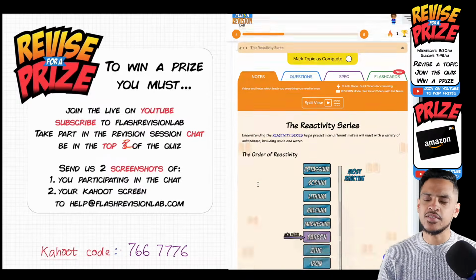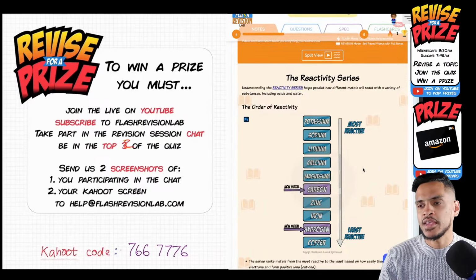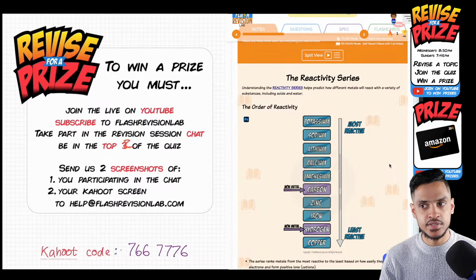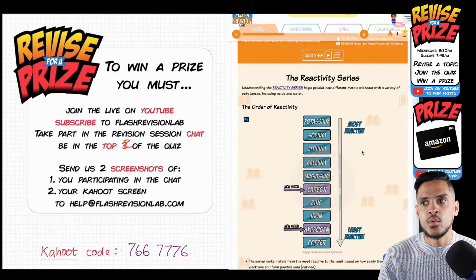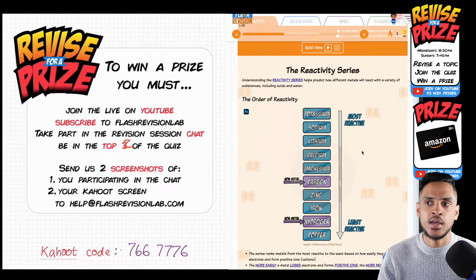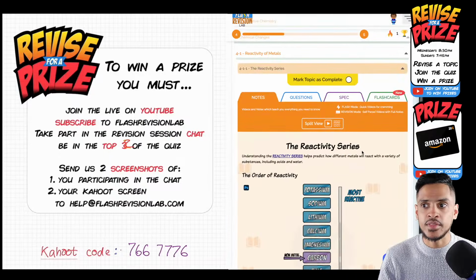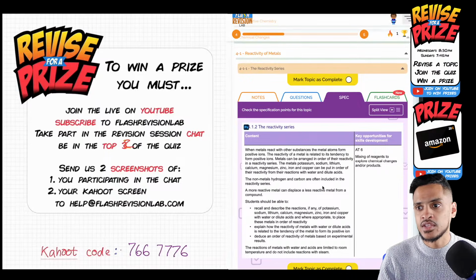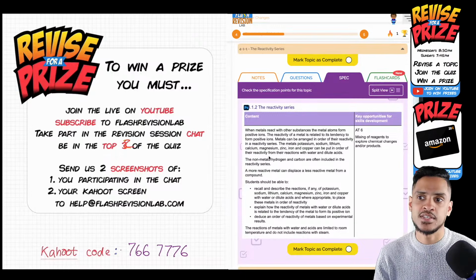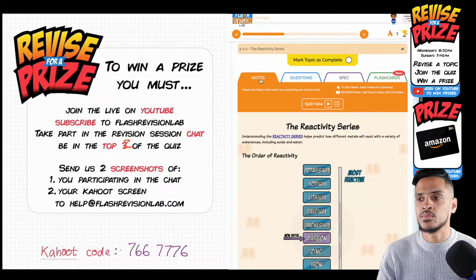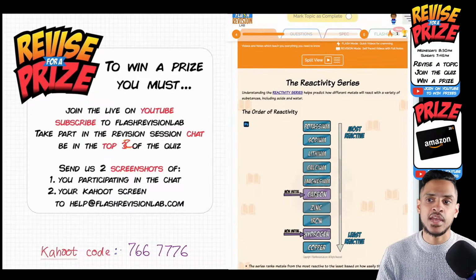So reactivity series, very simple. What we have here is a reactivity series. It's not the reactivity series. You can have loads of different types of reactivity series. What we've got here, because this is based on the AQA spec, is the AQA reactivity series. We've looked at the spec here, and you can see they've got it on the fourth line, their reactivity series written down. So what I did was I created this based on the AQA spec.